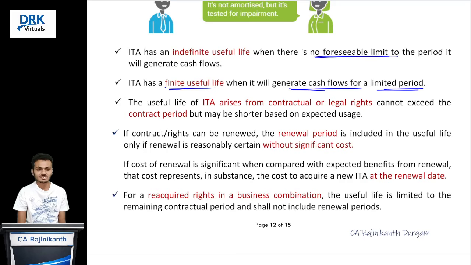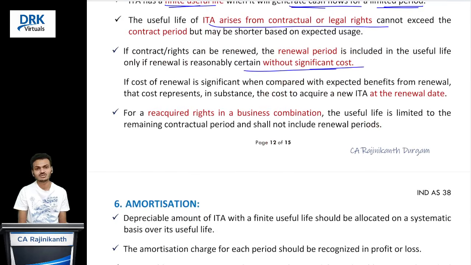Suppose an intangible asset arises from contractual or legal rights. In that case, the useful life of that particular intangible asset should not exceed the contractual period. It can be lower than the contractual period, but it should not exceed it. If the contract has a renewal option, yes, we can include that renewal period in useful life, only when the cost of renewal is insignificant. If the cost of renewal is significant, in that case, we should not include the renewal period in the useful life. Okay, are you clear with this?